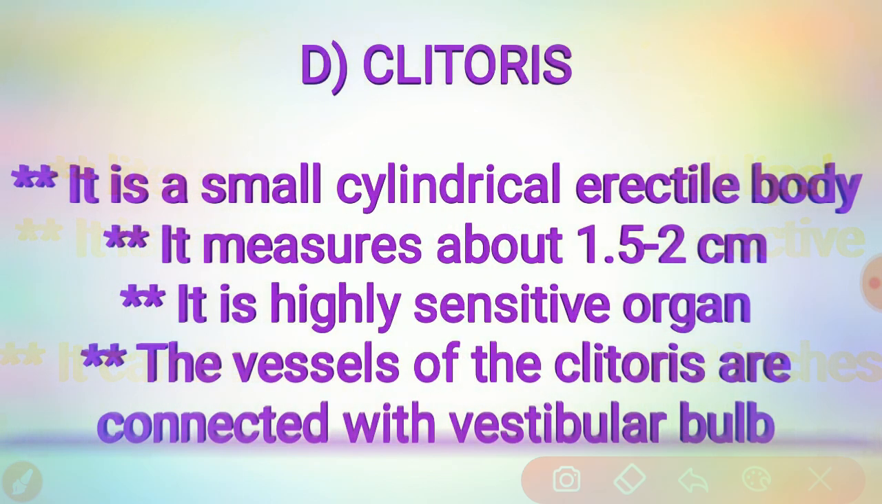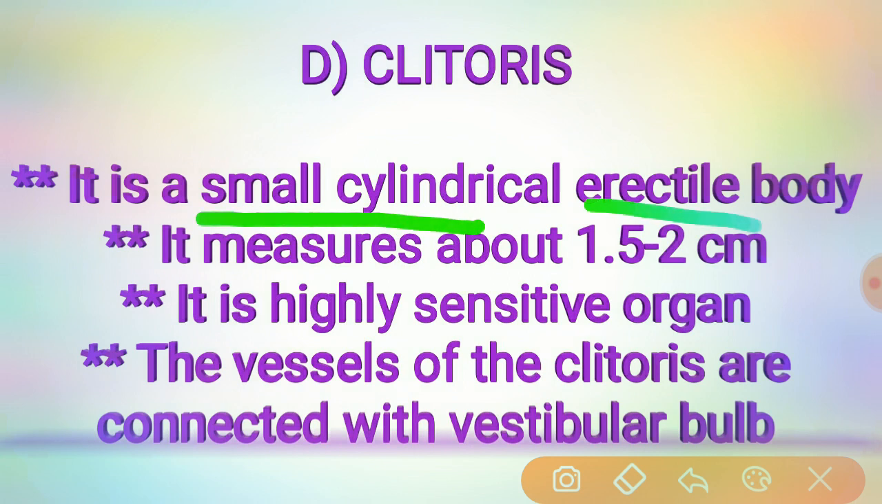Coming to the clitoris. Already we have seen it in the picture at the start. The clitoris is a small cylindrical erectile body, measuring about 1.5 to 2 centimeters, and it is a highly sensitive organ. The vessels of the clitoris are connected with the vestibular bulb. The clitoris is situated in the most anterior part of the vulva. Mainly it consists of a glans, a body, and two crura.